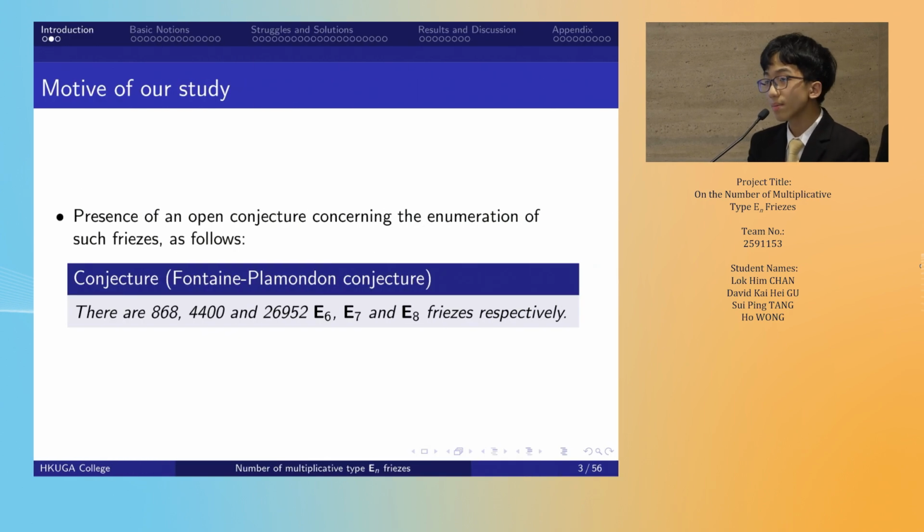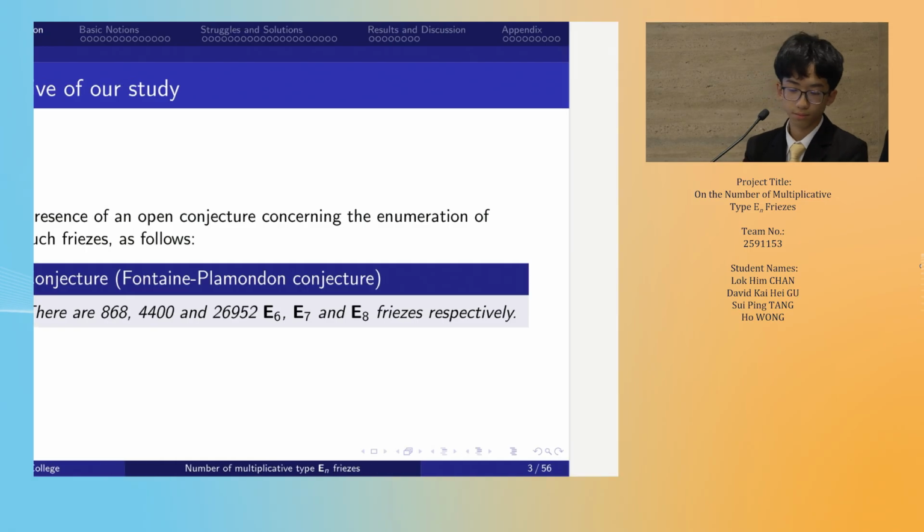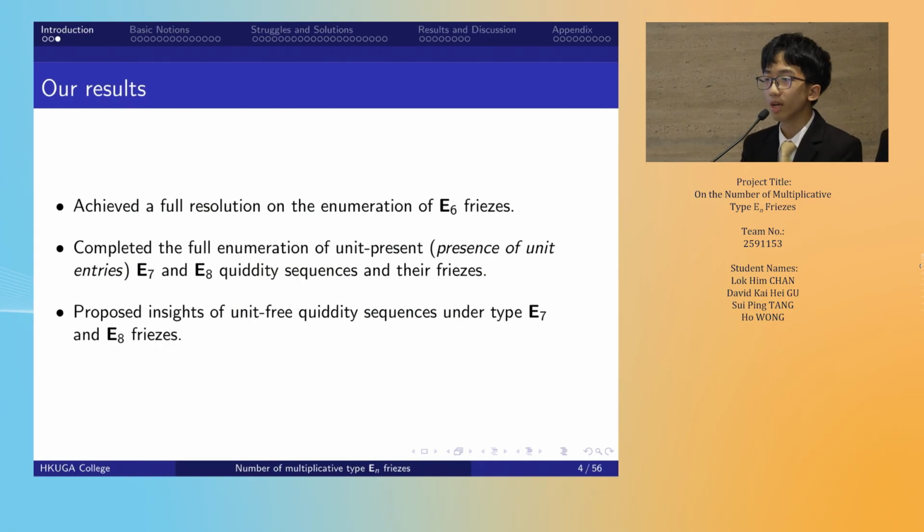Our study is largely based on an open conjecture suggested by Professor Fontaine and Plamondon on the enumeration of E-friezes. We will provide an explicit interpretation later as well. For our results, we achieve a full resolution on the enumeration of E6 friezes and the unit-present QUD sequences of E7 and E8. We also propose insights for unit-free QUD sequences for the relevant types in relation to type D.